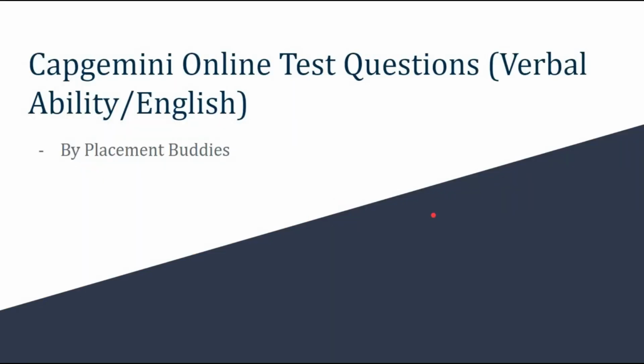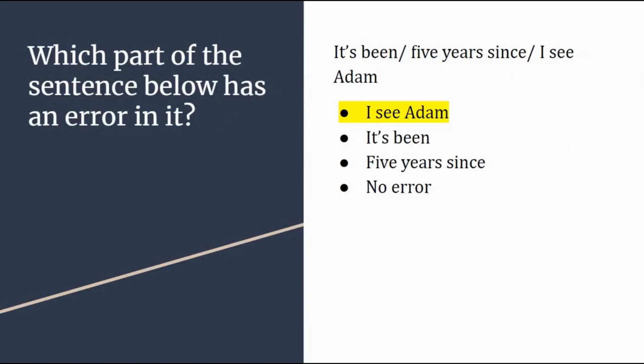Now since we are done with the data structures part, let us discuss the verbal ability or the English part. The first question is, which part of the sentence below has an error in it? The sentence is, it's been 5 years since I see Adam. The first part is it's been. The second part is 5 years since. The third part is I see Adam.